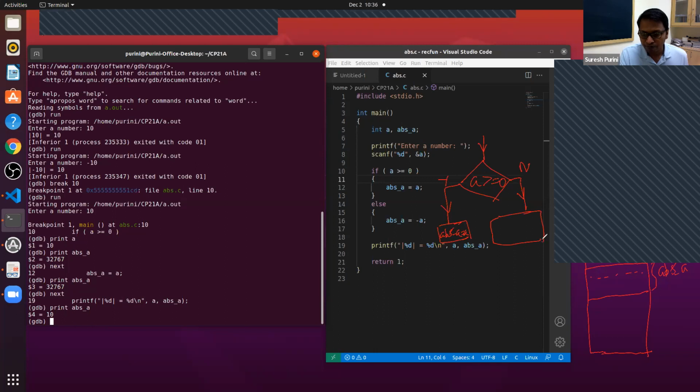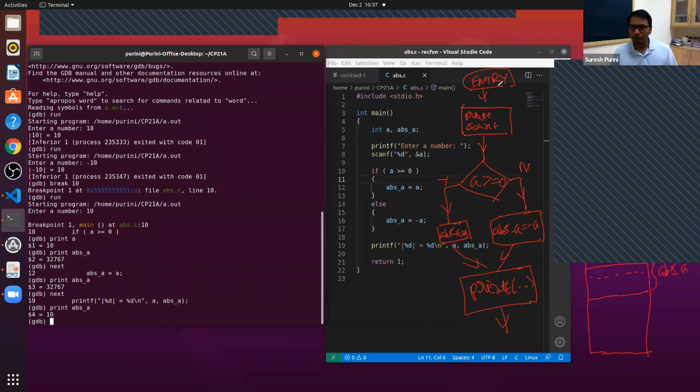If it is no, then ABS underscore A is equal to minus A gets executed. After these two statements, the control comes to the printf statement. And here you have your printf, scanf, and this is your program entry. This is what is called a flowchart representation of the program.